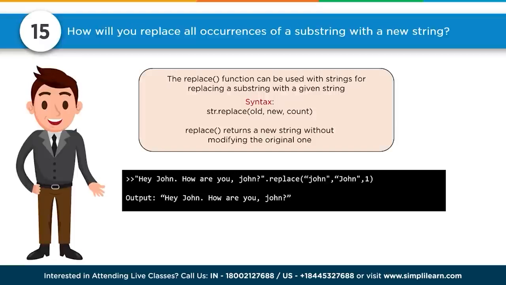Number 15. How will you replace all occurrences of a substring with a new string? The replace function can be used with strings for replacing a substring with a given string. Syntax: string.replace(old, new, count). Replace returns a new string without modifying the original string. Hey John, how are you, John? Replace John with capital JOHN, 1. And then you can see right here, hey JOHN, how are you John? And since we designated the 1, it just says we're only going to replace one of these.